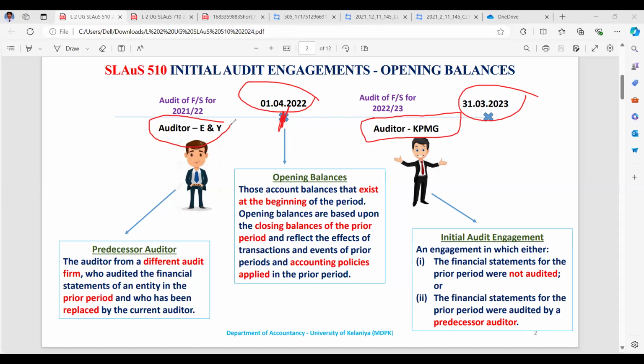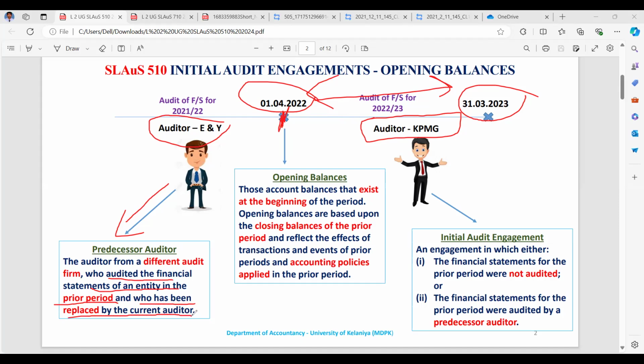Here we call the predecessor, or the previous auditor. Now in this current financial year 2022-2023, the auditors are KPMG. It implies that the previous year auditors are Ernst and Young, which is different from KPMG. Therefore, we call EY the predecessor, or technically the predecessor auditor. In simple language, it is the previous auditor: the auditor from a different audit firm who audited the financial statements of an entity in the prior period, and who has been replaced by the current auditor.